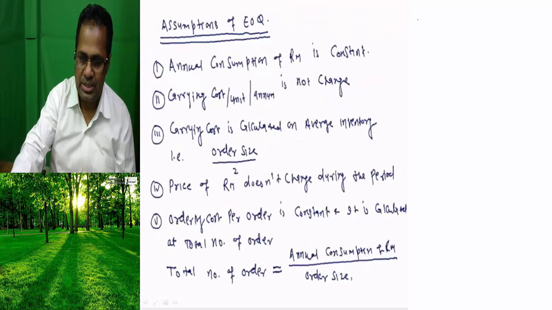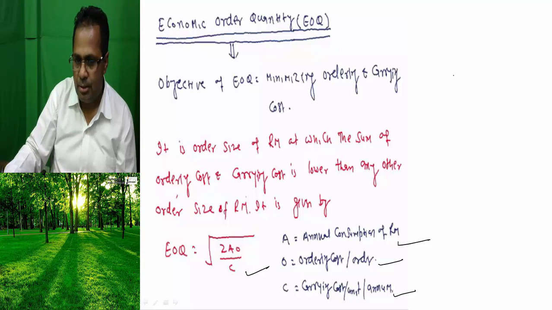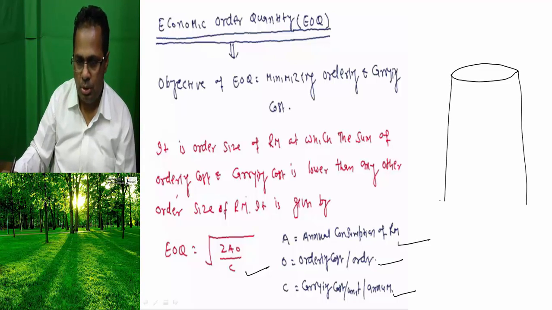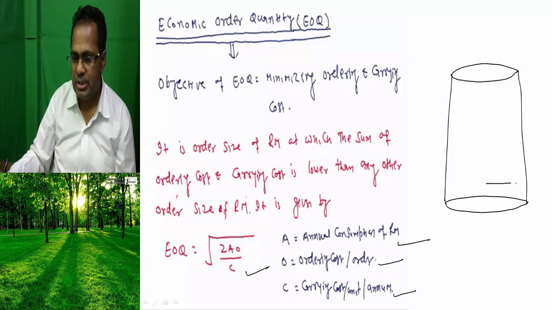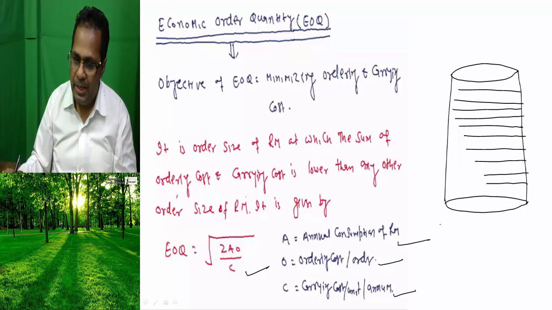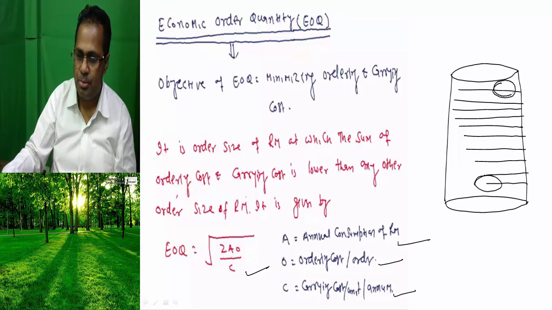Suppose I'm going to make you understand here. This is the store. Sometimes the level of raw material is here, sometimes here, sometimes here. Now, in this case, this is set to be the minimum level, and this is set to be the maximum level.